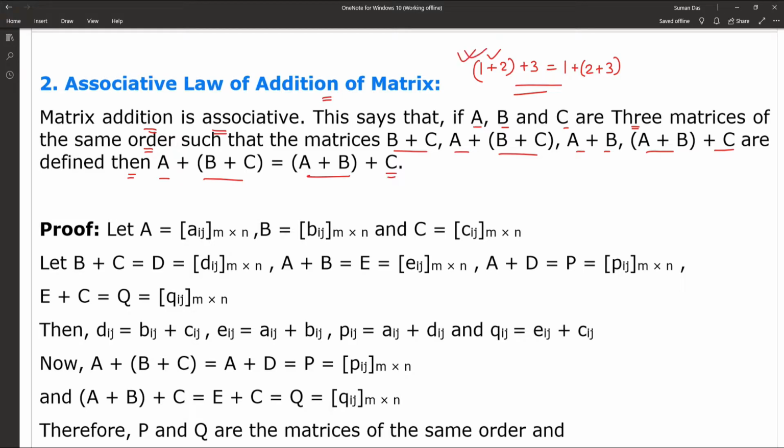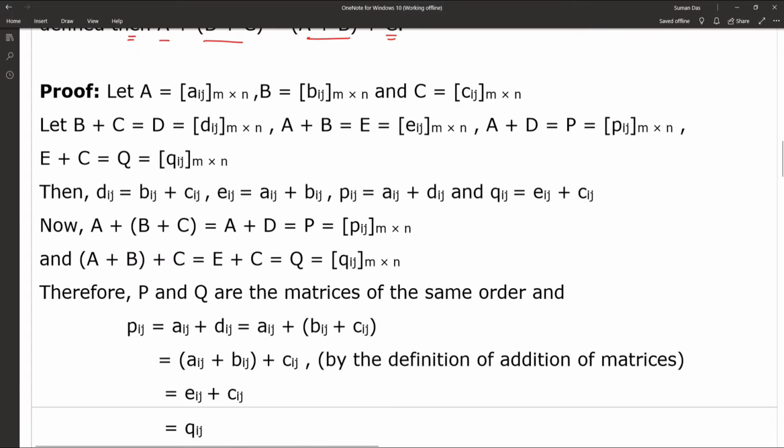Just same as like that. Now the proof. Let A be a matrix of order m cross n with entries Aij, B of order m cross n with entries Bij, and C of order m cross n with entries Cij. Let B plus C is equal to D, which is of the same order m cross n, with entries Dij,